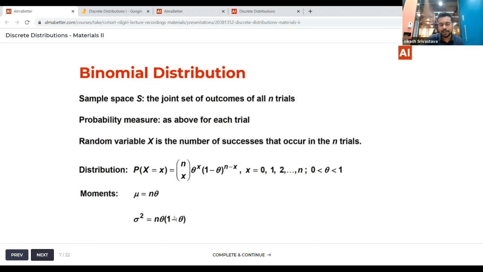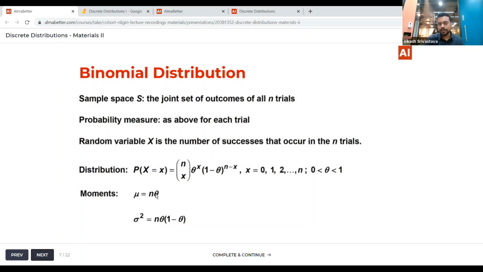So it will be n theta times 1 minus theta. If we do this summation in the general notation of n, you'll be able to arrive at these two values. You can also do this calculation in Wolfram or any mathematics calculator and find these formulas. Or you can be curious and try to do it on your own, but eventually you'll arrive at these formulas only.